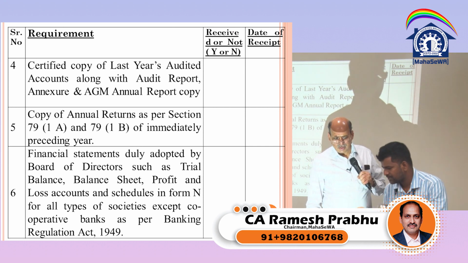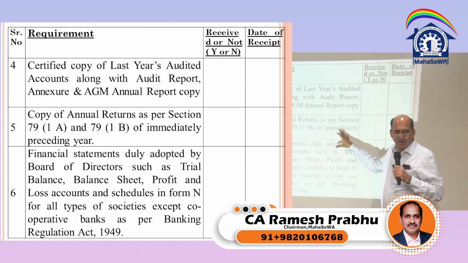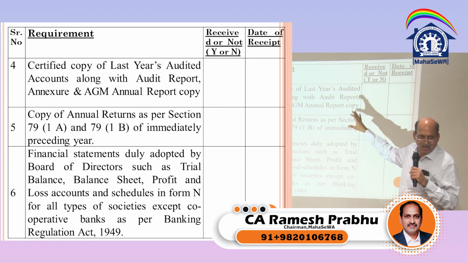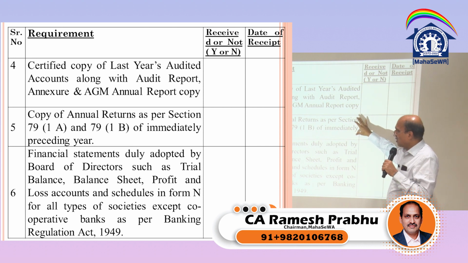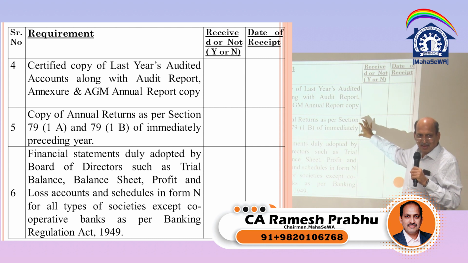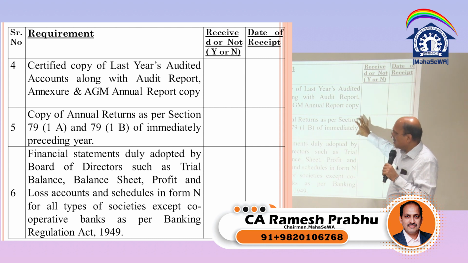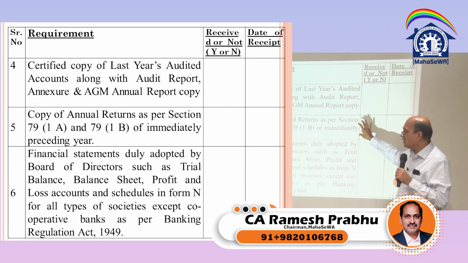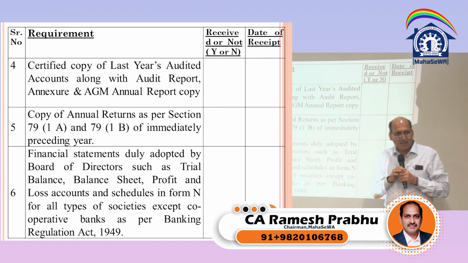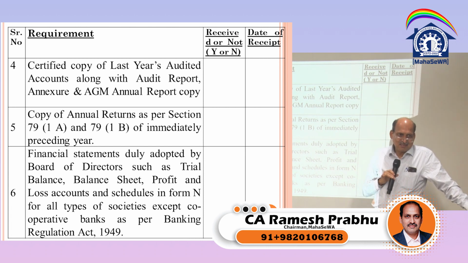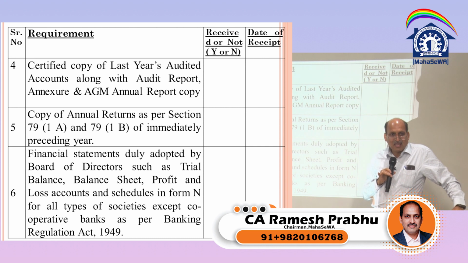So first and foremost, the registrar will give a show cause notice saying that you, as a chairman, secretary or managing committee, are supposed to do this. You have not done it, which means you have violated the provisions of the act. You have not complied with the requirement. You have not fulfilled your duties. Once you have not fulfilled your duties, you are liable for action, correct? What is the action? The first and foremost action is they can be penalized.